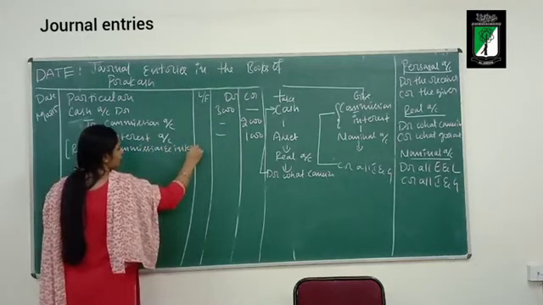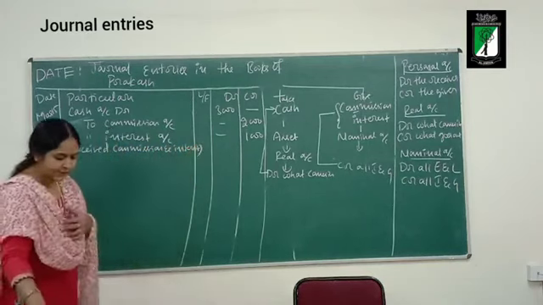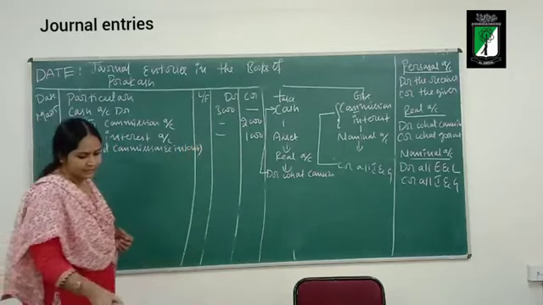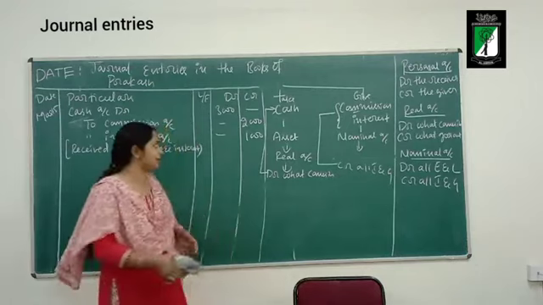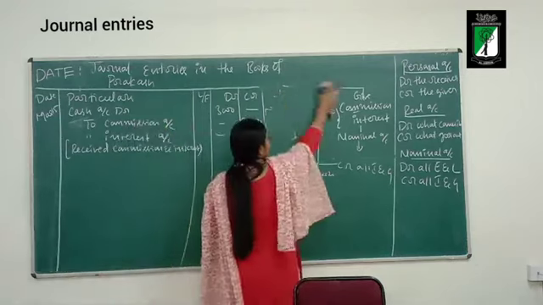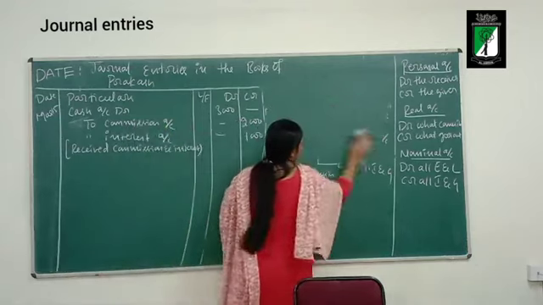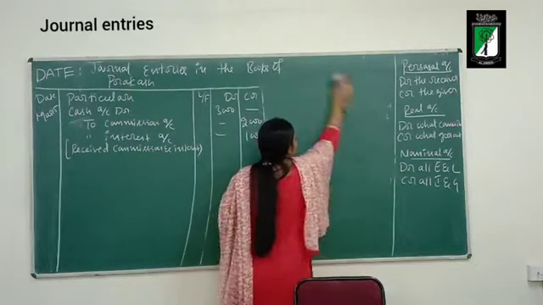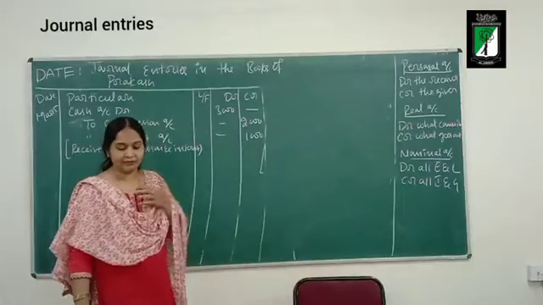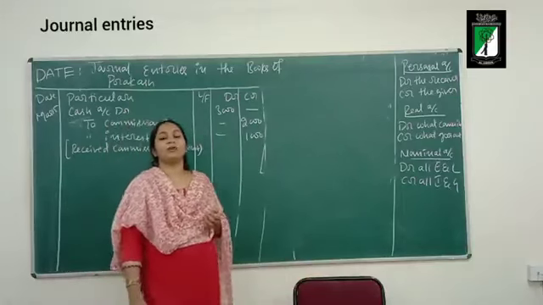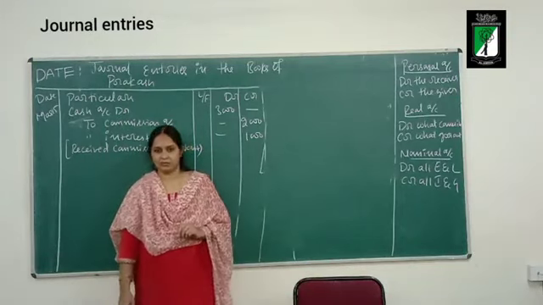Now moving on to the next. What is the next transaction? The next transaction is March 15. Bought machinery from Wipro Limited for rupees 20,000.